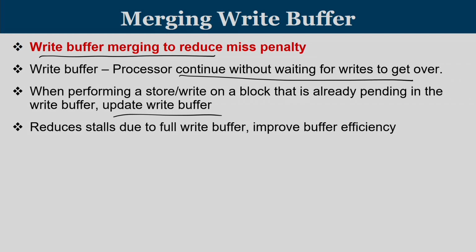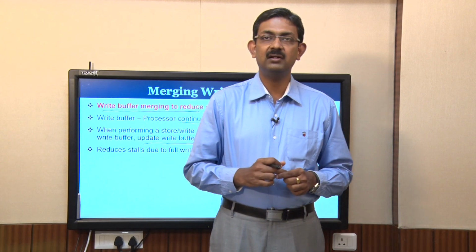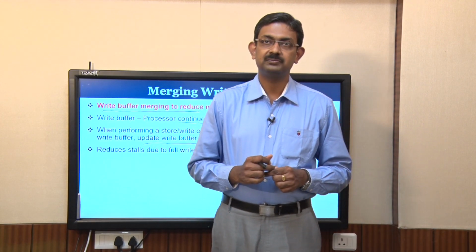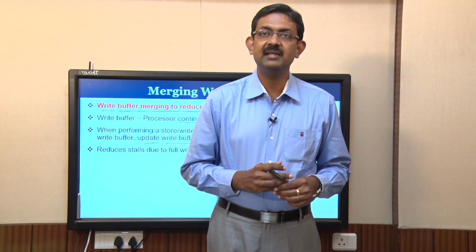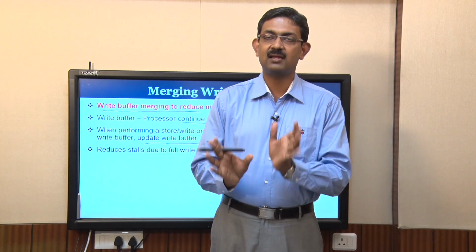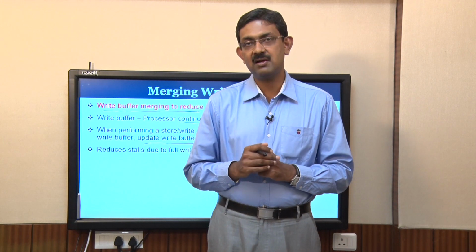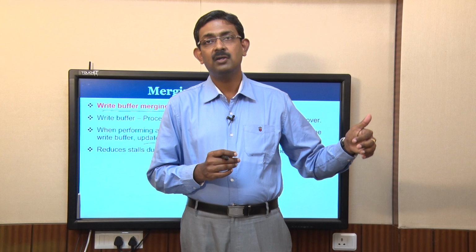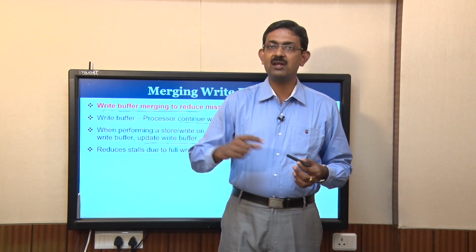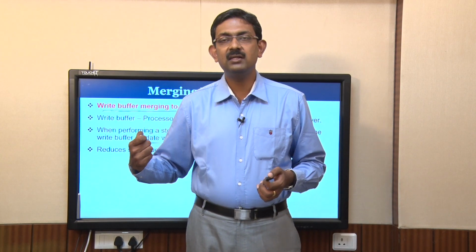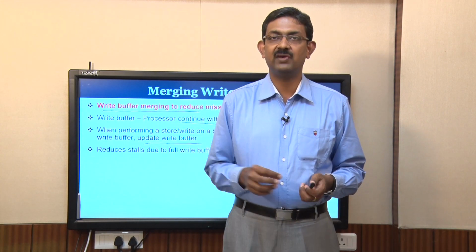The policy is that for any write that happens, an entry is made in the write buffer also. Let us say a write buffer can accommodate only 4 such writes. Once there are 4 valid entries in the write buffer, the processor is stalled because there is no more space for any more writes. When the write buffer completes one write in the main memory, one of the entries is freed.